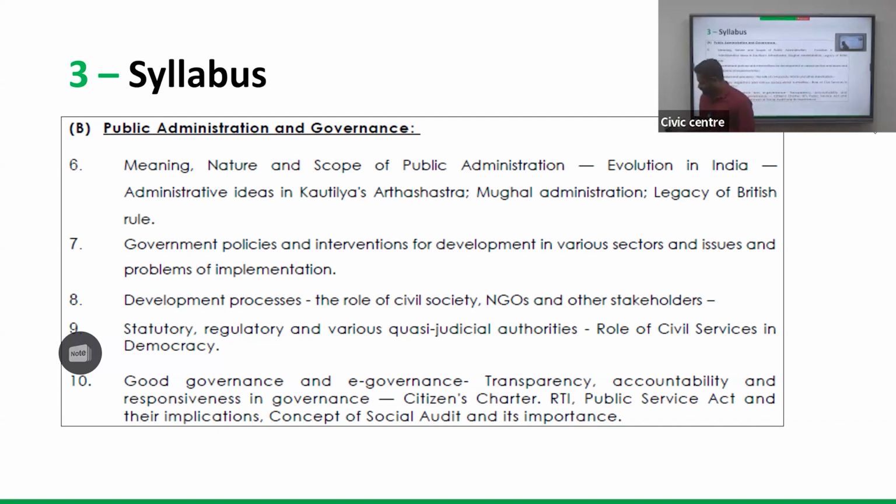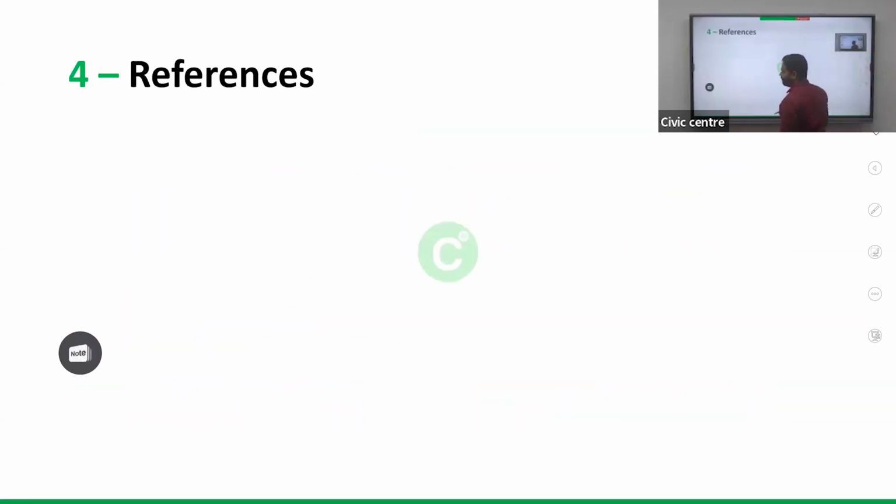Okay, so this is the syllabus, a brief analysis of the syllabus. The subject will be dealt with in detail. When it comes to the subject, other examples will be explained. Now, the references.